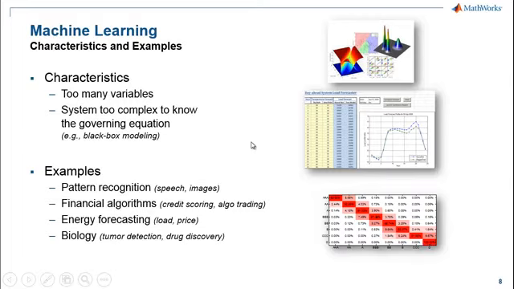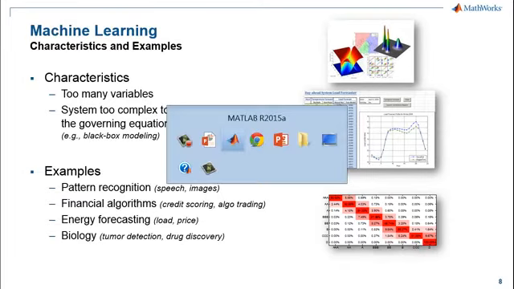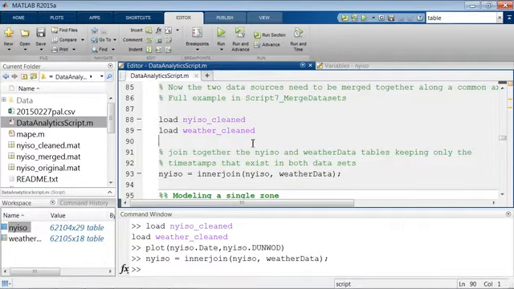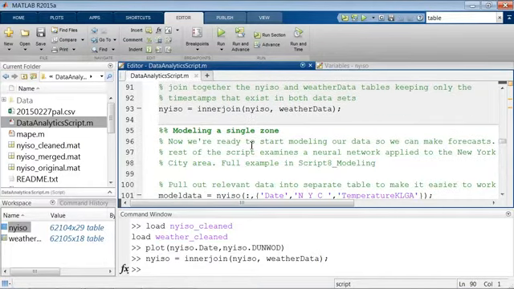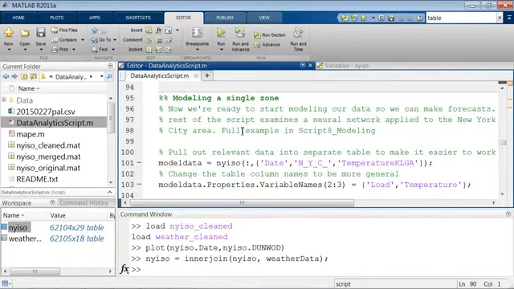So the next question we need to ask ourselves is, okay, maybe I want to take a machine learning approach, but then how many different models do I want to use, and what type of modeling techniques do I want? Well, we could try to model the entire state of New York as a single model, and then use which zone we want as an input, or we could try to model each zone independently and create a separate model for each zone. Again, there's pros and cons to both approaches.